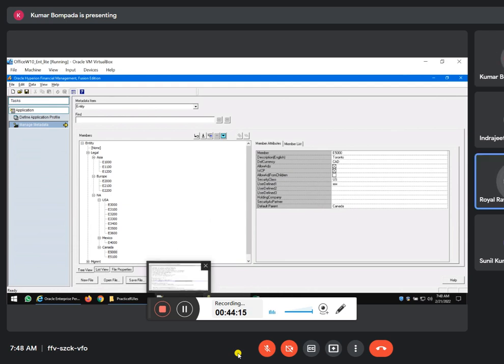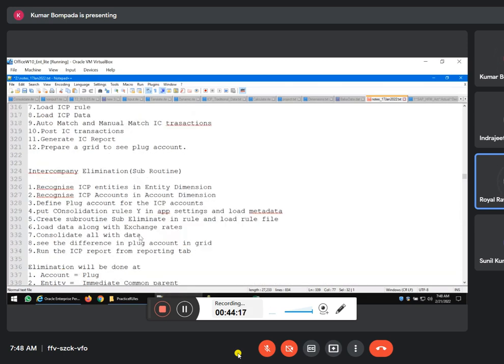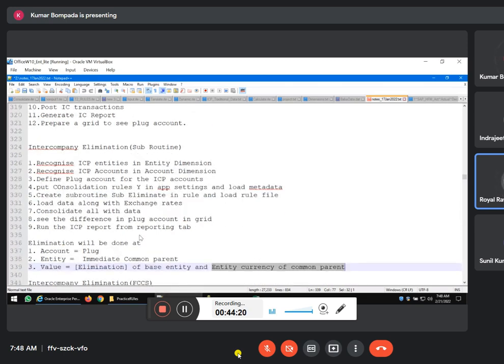Simple, very simple. Sir, I have a doubt. Yes. Sir, do we need to remember the country codes also? No need. But while testing, we have to be very careful with intercompany elimination testing, whether everything is perfectly matching or not, and whether elimination is doing correctly or not. If you test that one time and it is right, we never touch it in our lifetime. It's a one-time activity. Automatically every month, as I told you, the only maintenance activity we do is change the period. That's it.